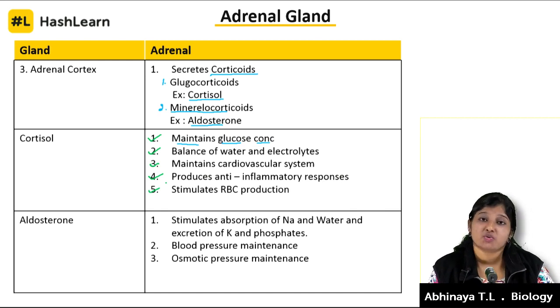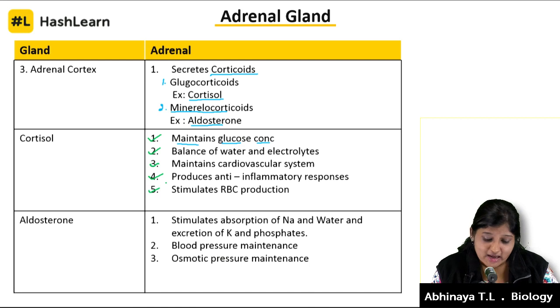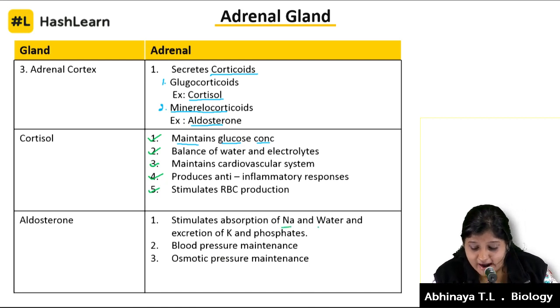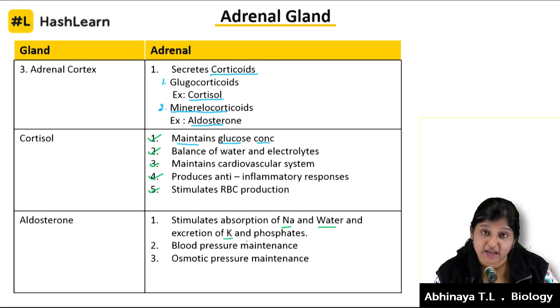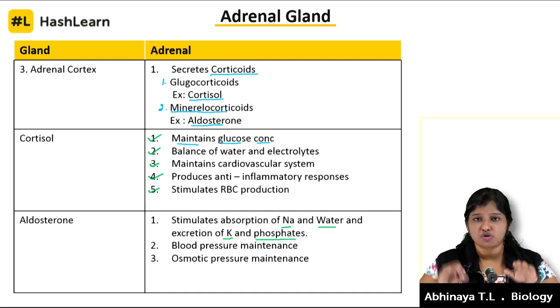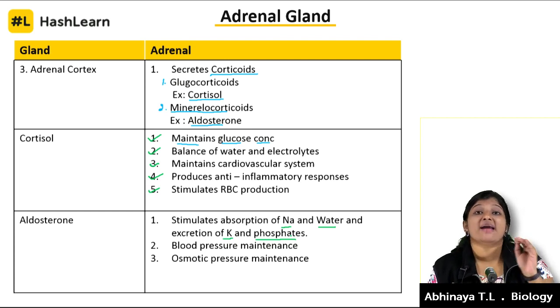It targets the renal tubules in our kidney and stimulates the absorption of sodium and water and the excretion of potassium and phosphates. This is what it does in the renal tubule to balance these ions. It also maintains the blood pressure and the osmotic pressure.